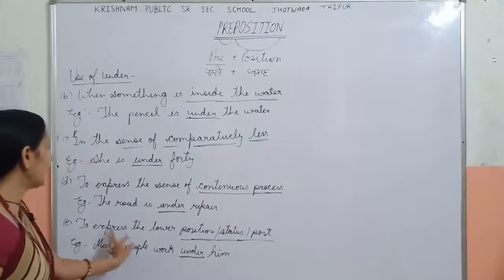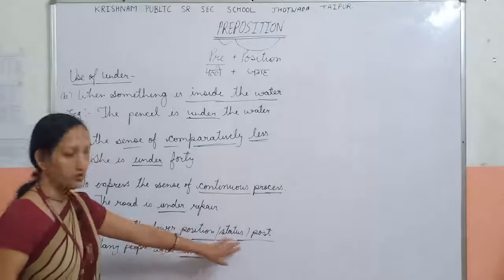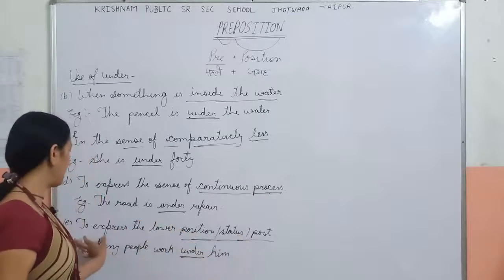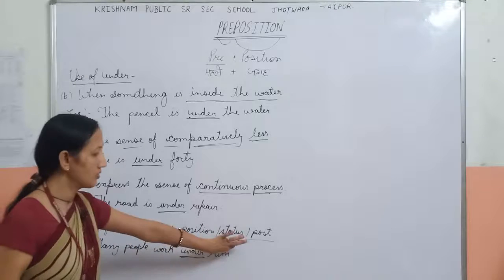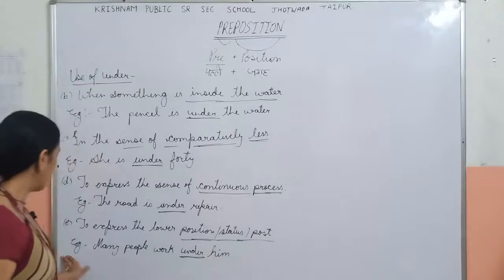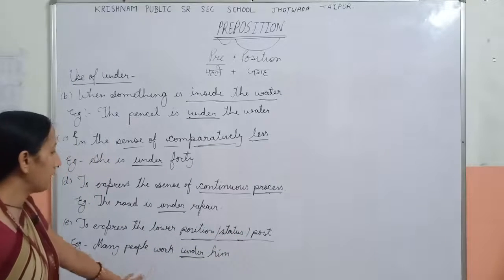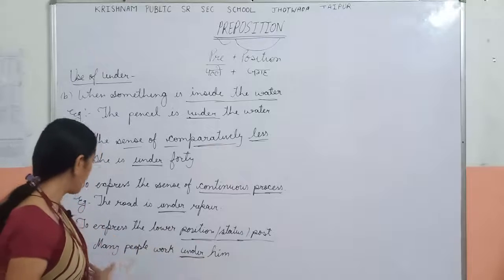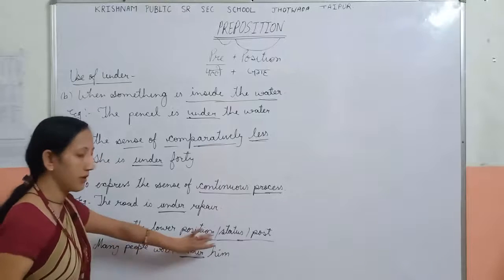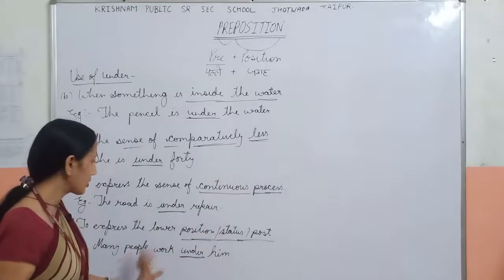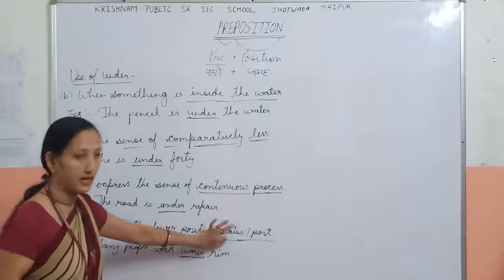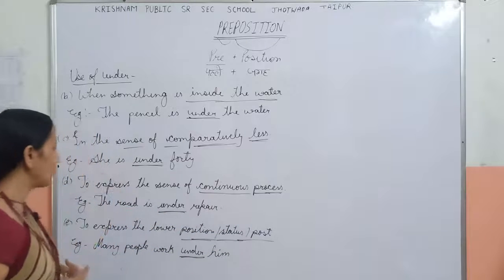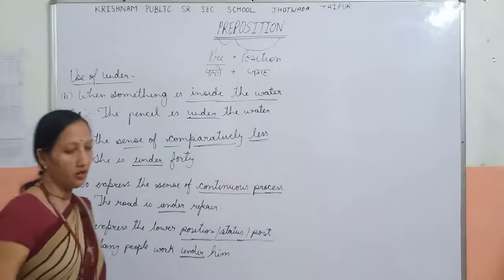E is to express lower position, status or post. Now example, many people work under him. This sentence shows the lower position, status or post. So we use under here.